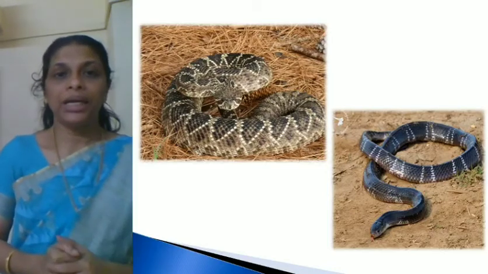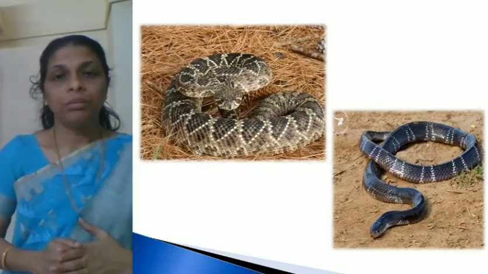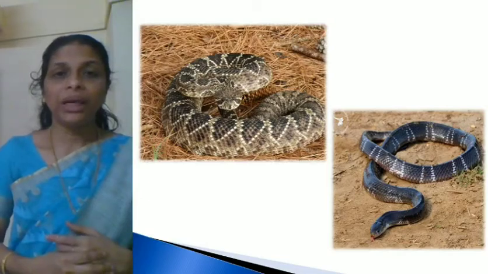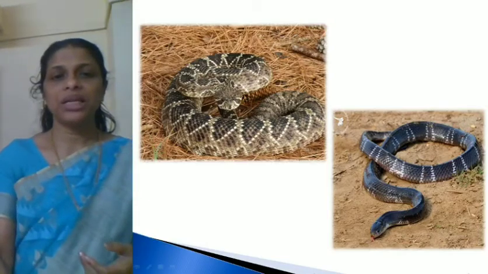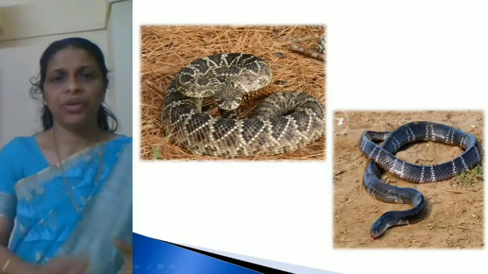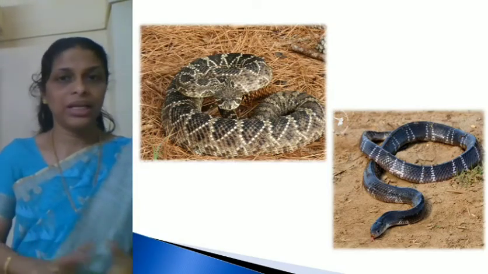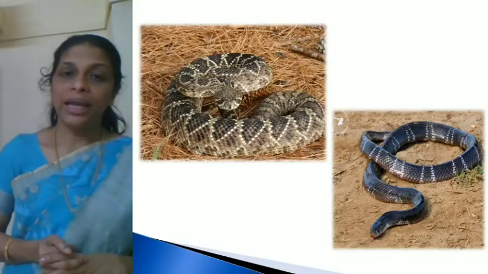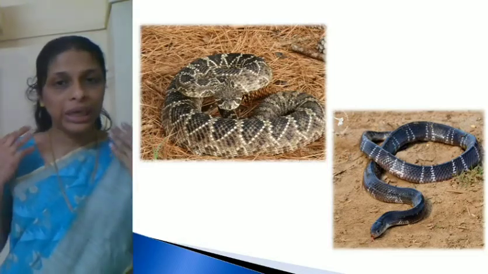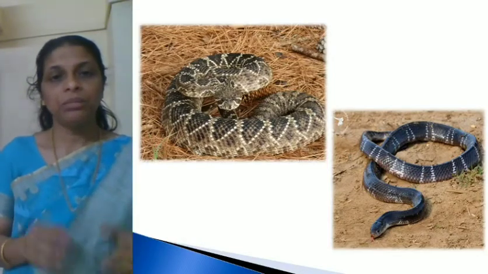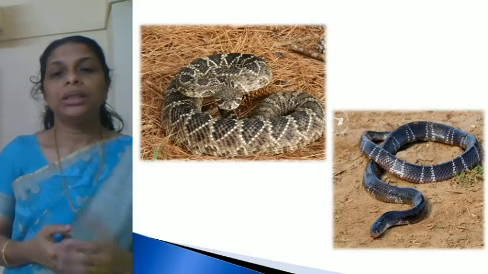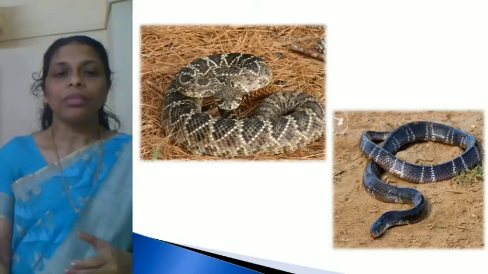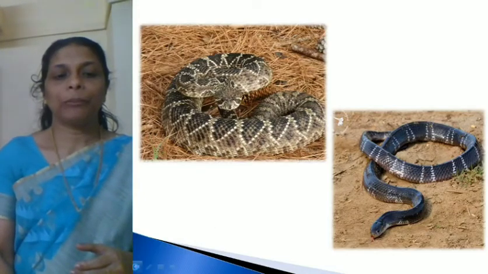Then coming to reptiles, the unique features: they have dry, cornified skin with epidermal scales or scutes. So in the case of snakes, you can see these are the scales, right? And it is rough. It is not at all smooth. It's rough and dry in nature. And they got their name because of their creeping and crawling nature. Then you have to remember here also they do not have an external pinna, they have a tympanum. Tympanum represents the ears.